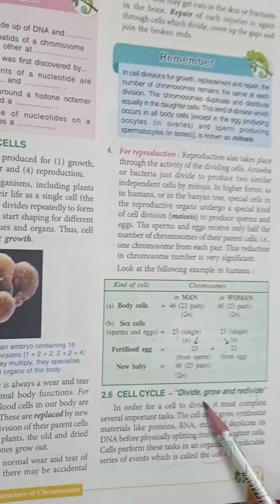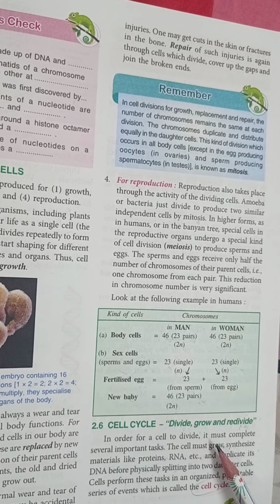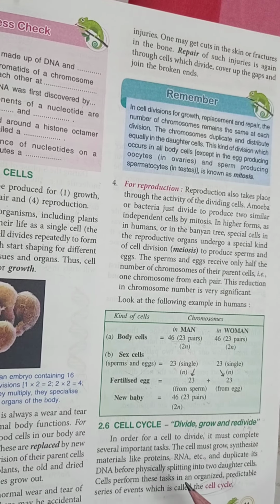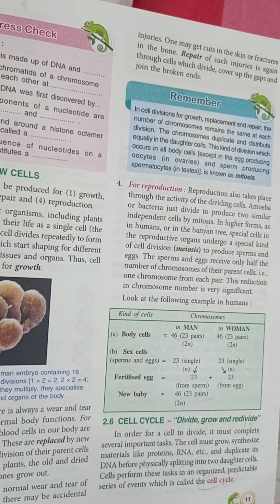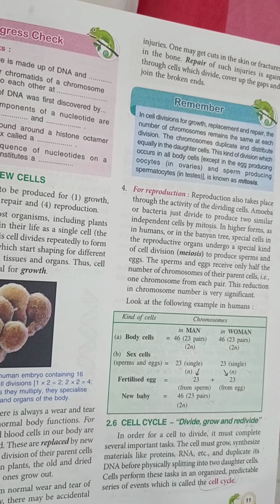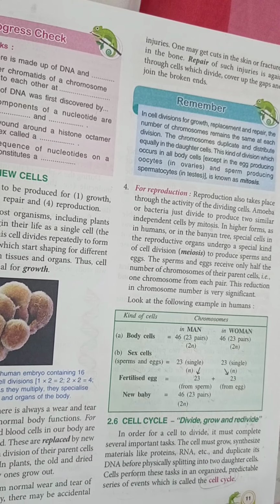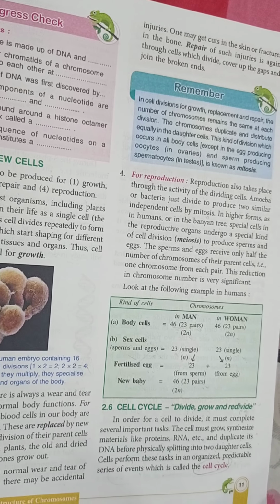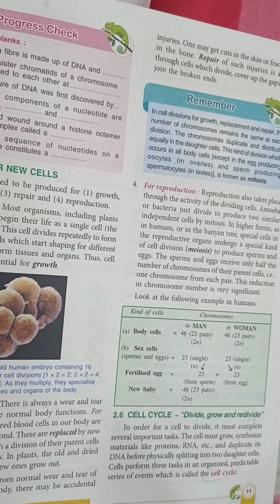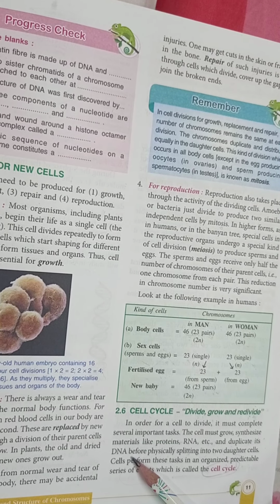Now before undergoing the process of cell division, a cell must complete some important tasks. What are these important tasks? First, the cell must grow. Second, it has to synthesize materials like proteins and RNA, and then it has to duplicate the most important material, that one is called DNA.